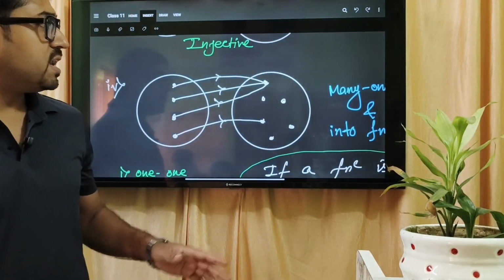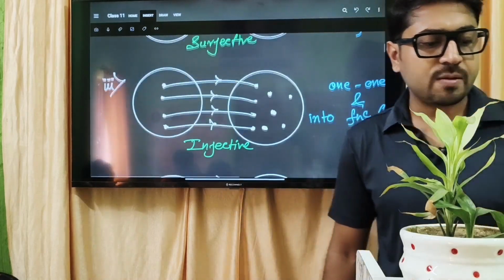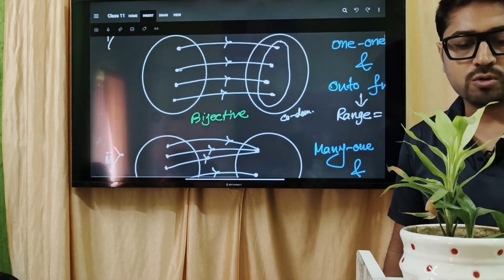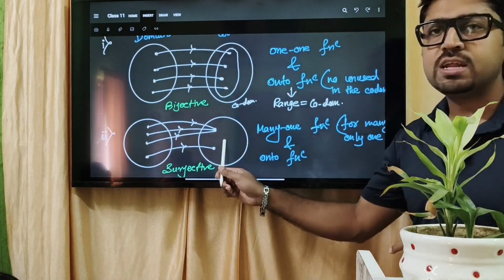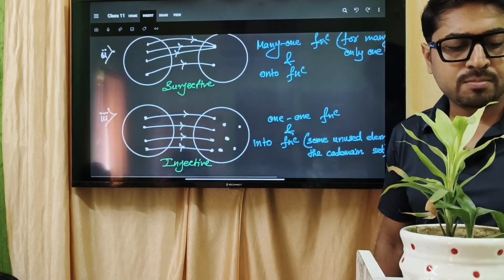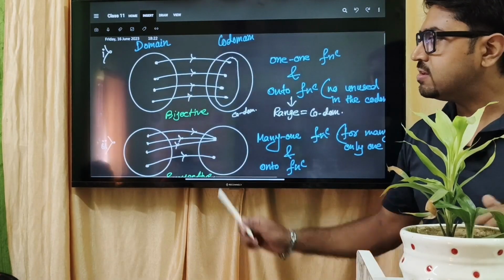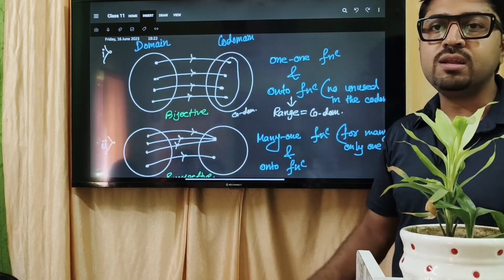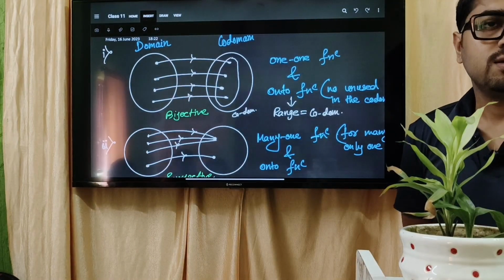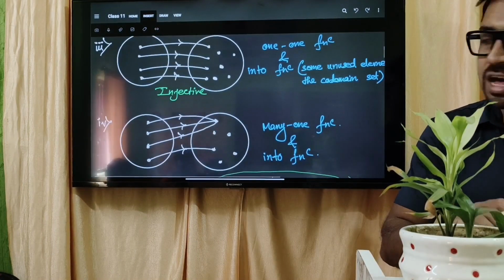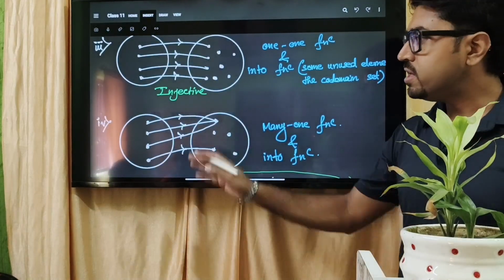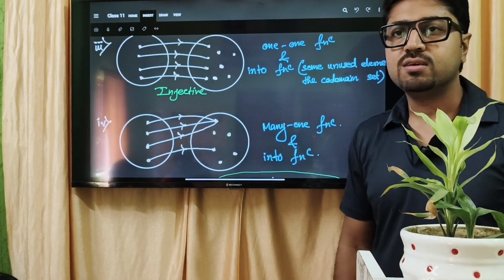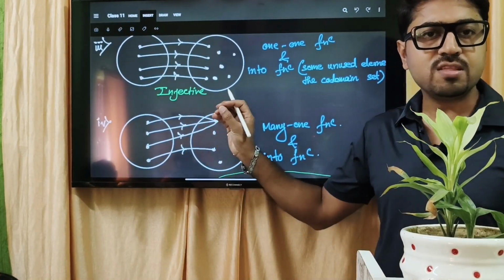But for the first two examples, 1 and 2, these two should have a unique name, and these two should have a unique name, because these two pairs have the same condition of codomain: they are neat and clean. And in these two diagrams, the codomains are not neat and clean, there are some extra elements in the codomain set.